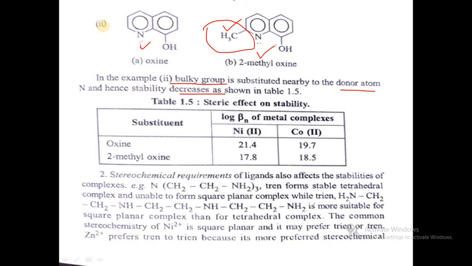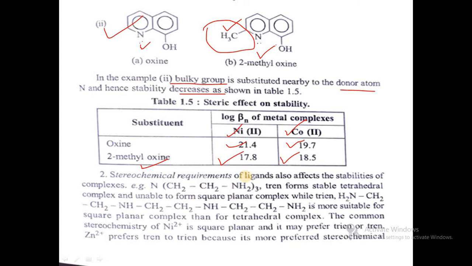So here, when oxine is introduced in the complex, in the case of nickel and cobalt, their log beta values are higher, but when we make a complex with 2-methyloxine, the log beta values decrease, that is, their stability decreases.